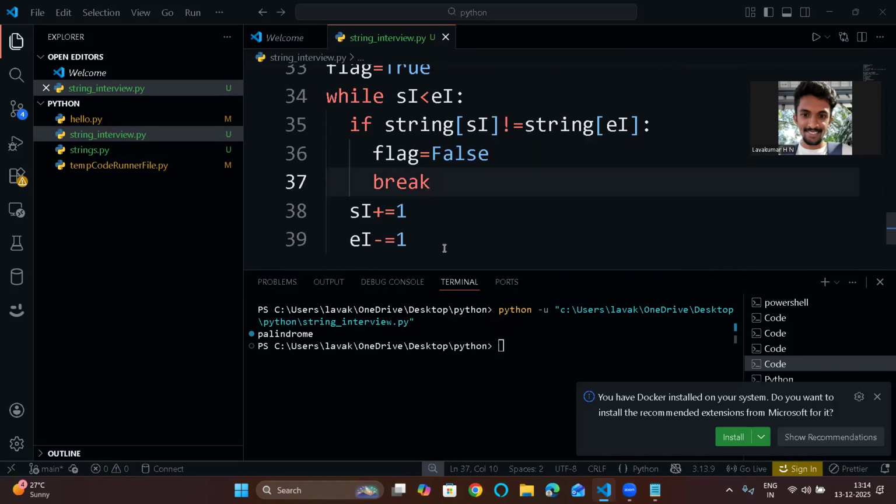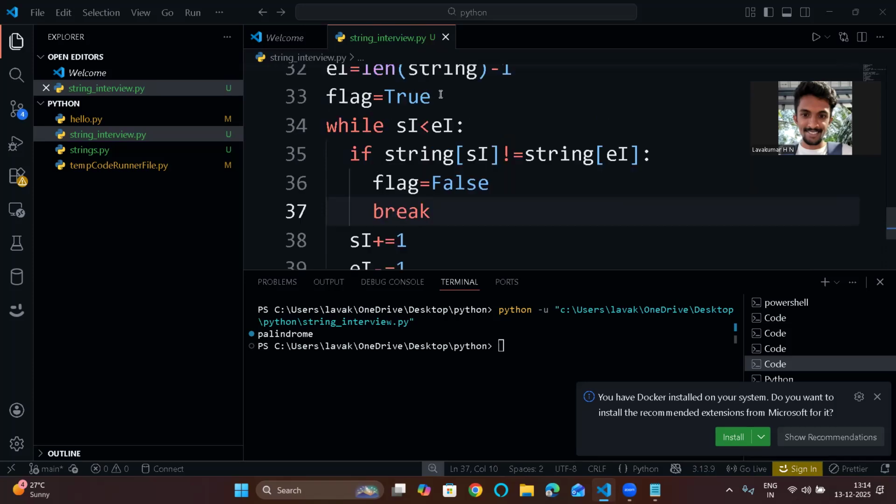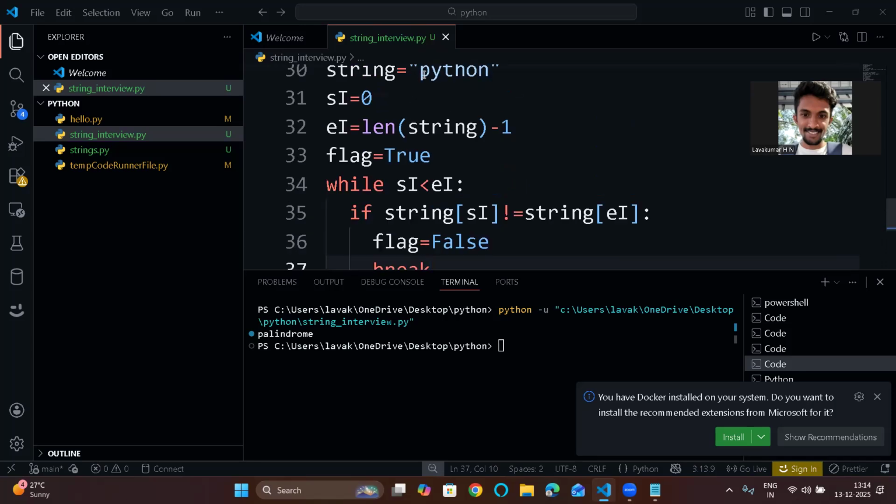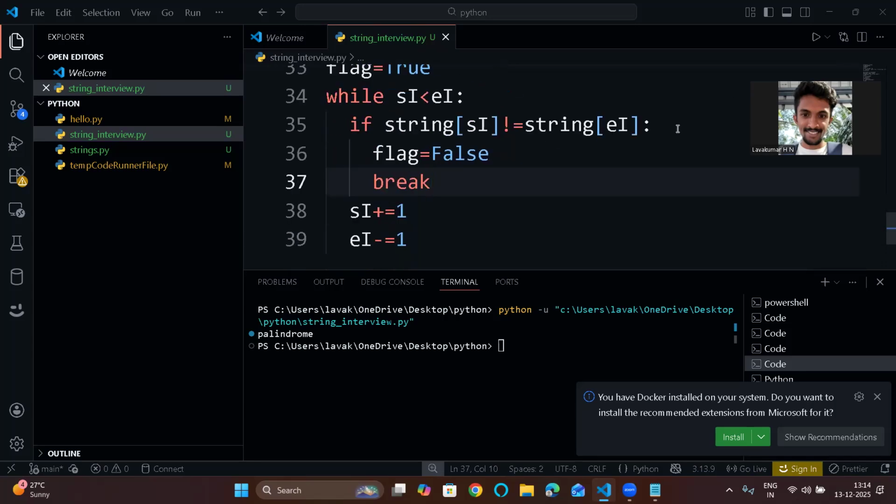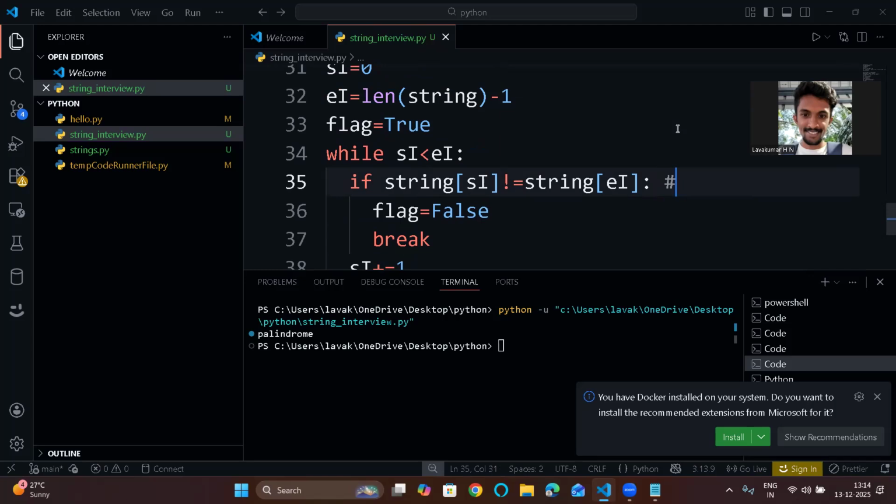So si plus equal to 1, ei minus equal to 1. How will it work? See, first it will compare p and y. So p is the first one, and let's take here itself Python. Now s of i, that is p, in the first iteration, and ei is the n. Now if they are not at all equal, you set the flag equal to false and break the condition here itself.